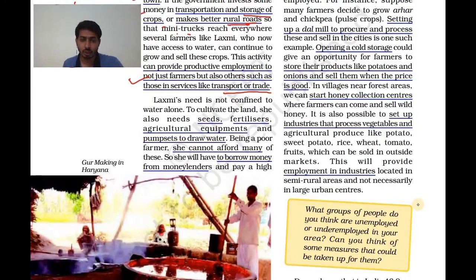So next thing, to cultivate the land, she also needs seeds, fertilizer, agriculture equipment. Here we are talking about Lakshmi. So please, you have to read each and every line by your own. Here I am explaining some of the important points. Okay, so of course, if one farmer is there, the farmer will require seeds, fertilizers, agriculture equipment, it can be a tractor also, machines, and various other equipment, pumps, tube wells and all, okay, pump sets to draw water.